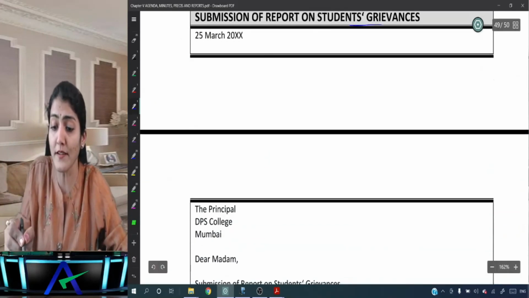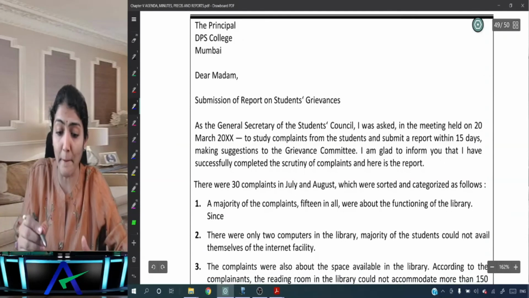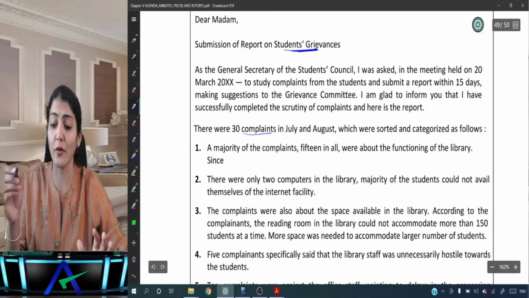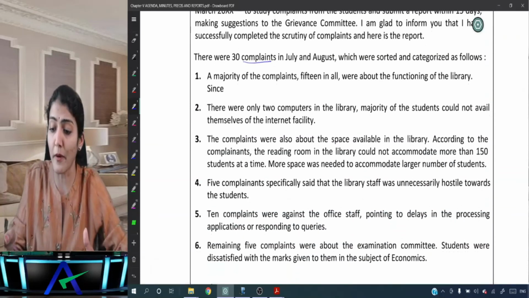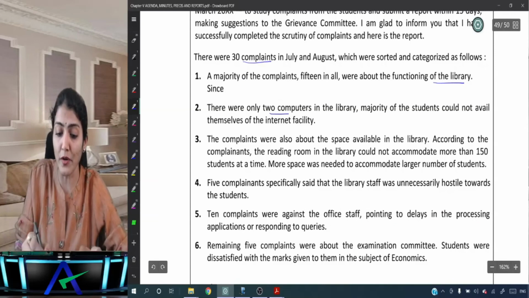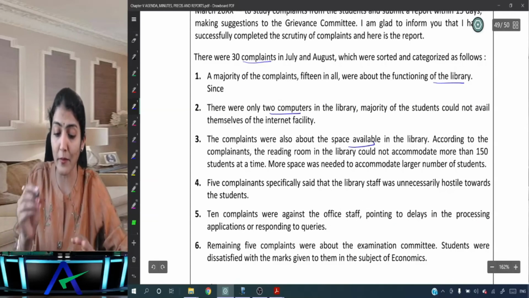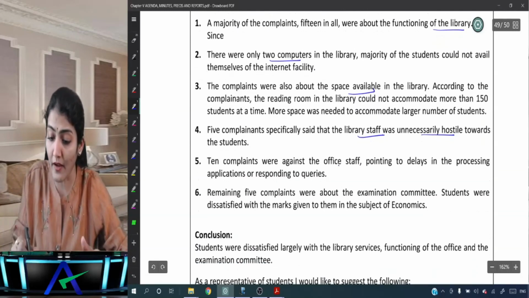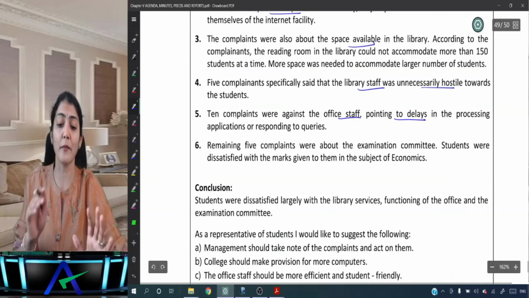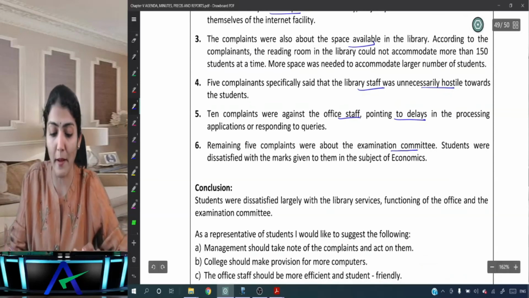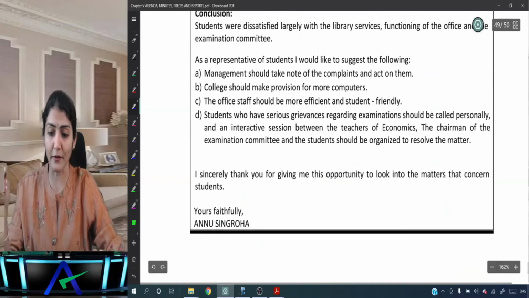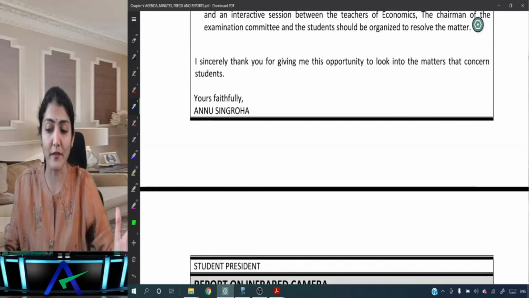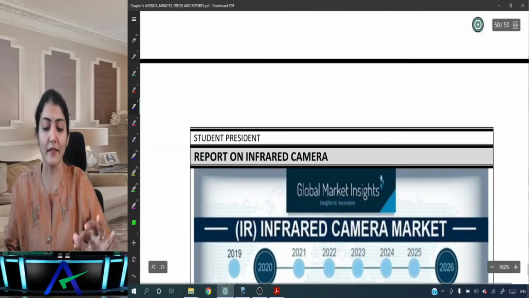Submission of report on student grievances. There were 30 complaints in July and August which were sorted as follows. Some were about the functioning of the library: only 2 computers in the library, space available in the library, staff was unnecessarily hostile. Some were against the office staff, pointing to delays in processing applications, and some were about the examination committee. Then the conclusions and the recommendations, and then I would sincerely thank you for giving me this opportunity to look into the matters that concern the students.